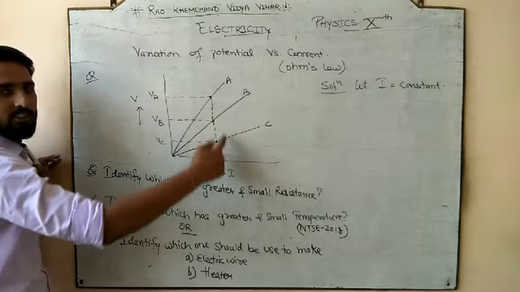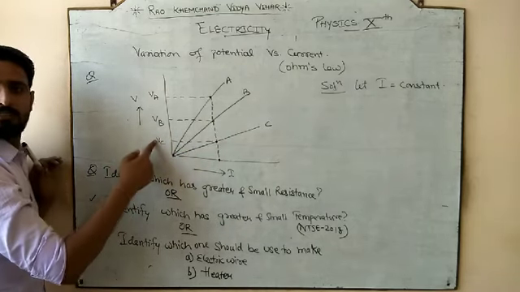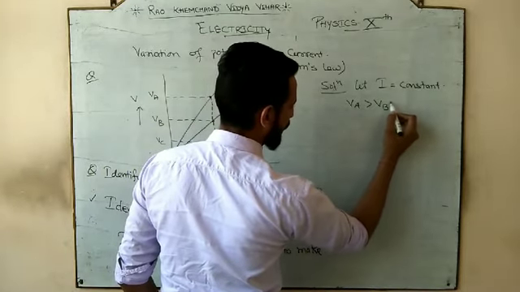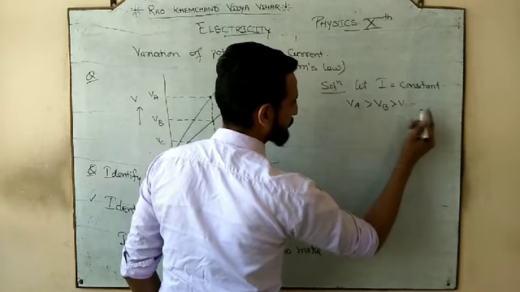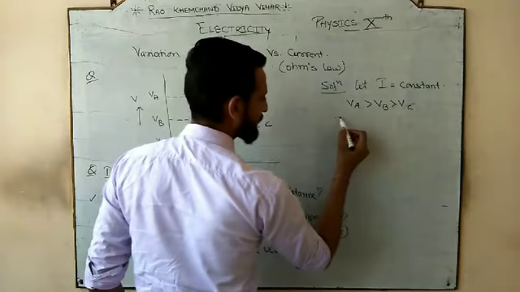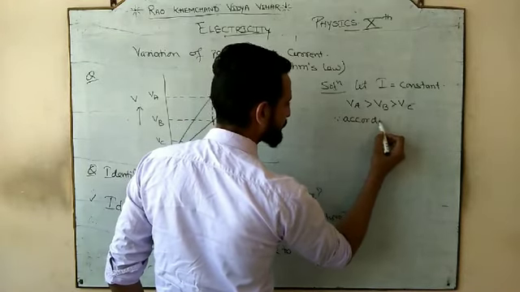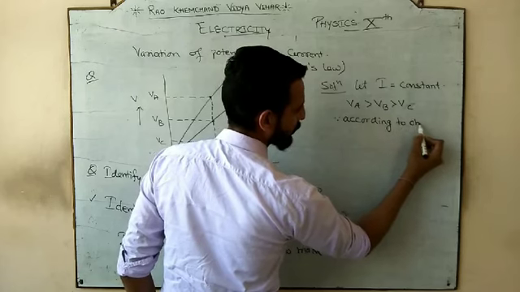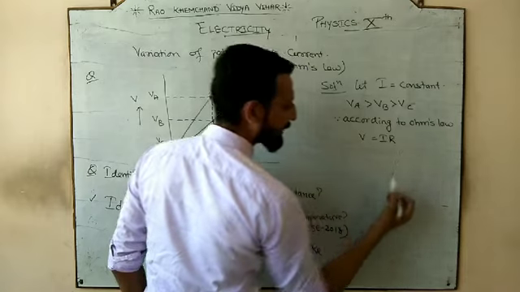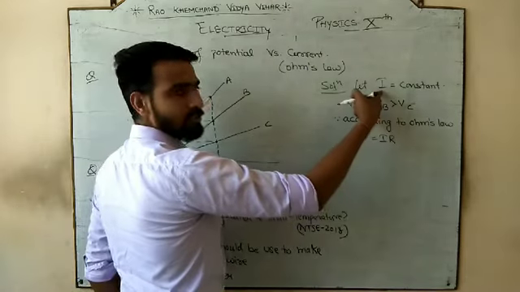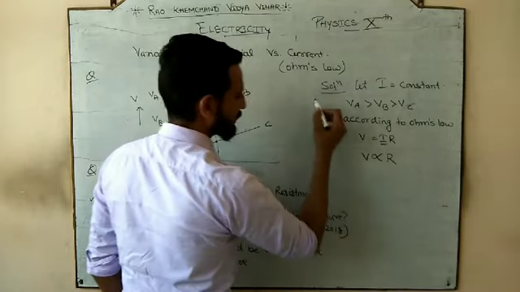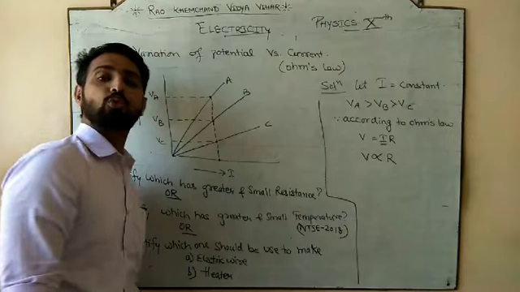So if I is constant, which potential is greater? A. If I is constant, potential of A is greater than potential of B is greater than potential of C. That is what we are looking at from the graph. Since according to Ohm's law, V is equal to IR, and current is constant, the potential is directly proportional to what?